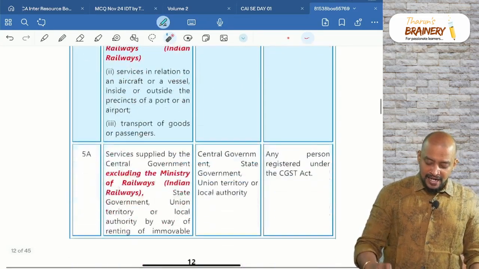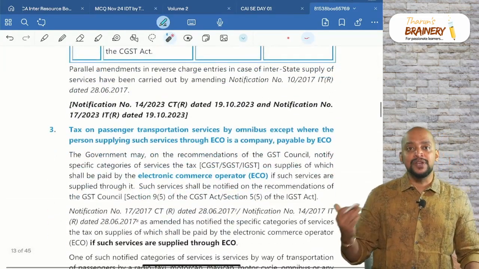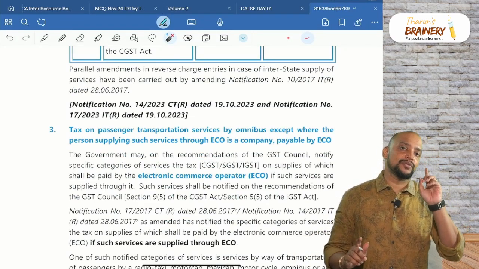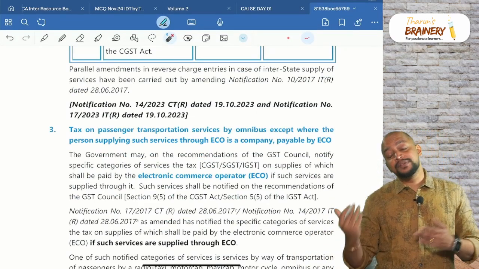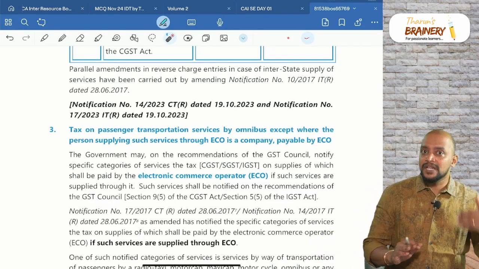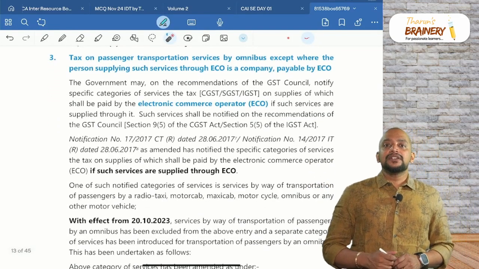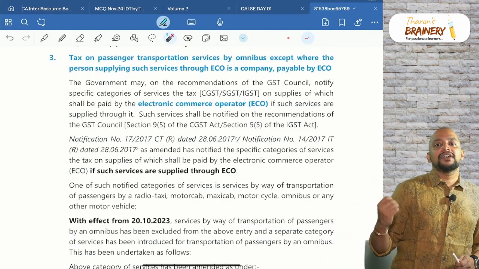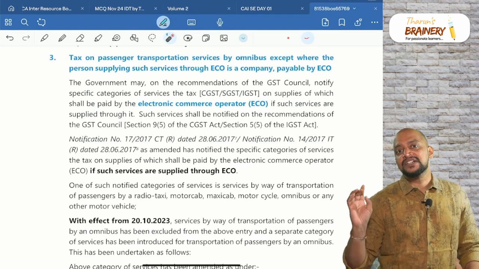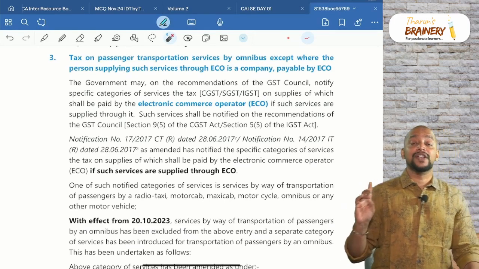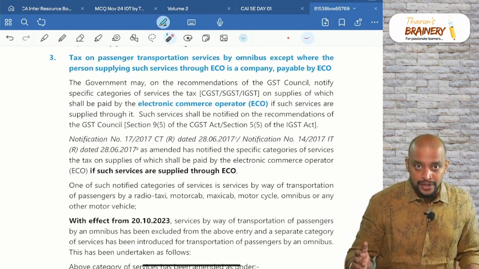Even here it is excluded. So everywhere it is excluded, which means just remember one point: railways providing services even to a business entity will not come under RCM, it will be FCM only. Next, we have some list of notified services under 9(5) where liability to pay GST is on the e-commerce operator: H for housekeeping service, A for accommodation service, T for transportation of passengers in any motor vehicle, and E for eating food in a restaurant.